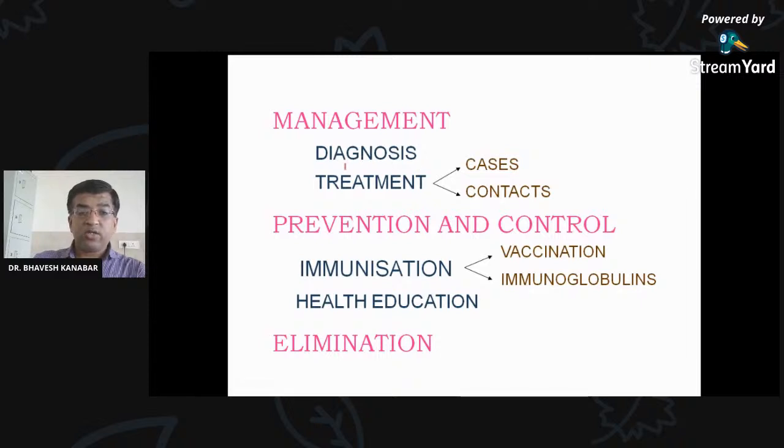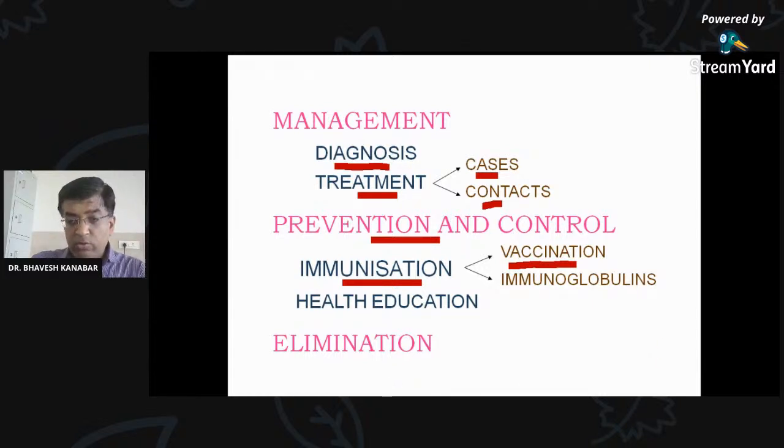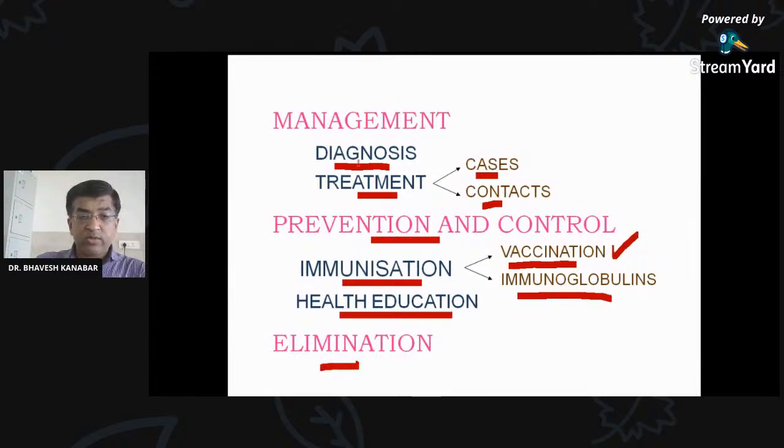So for prevention and control, first of all, there is management, diagnosis and treatment of the cases as well as contacts. But for prevention and control, you know that immunization, that is vaccination. Many of you may have written answers already, but I am not able to get those answers right now in the chat box. So we have vaccines as well as immunoglobulin, but the majority of the prevention can be achieved by vaccines only, with no need to give immunoglobulin, as well as health education to the children and elimination. So we are going to see this one by one.